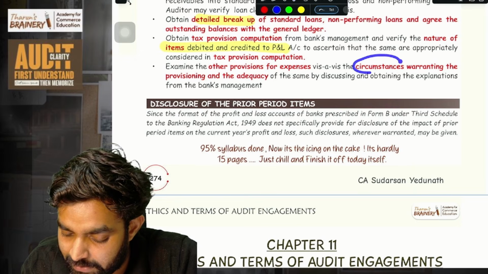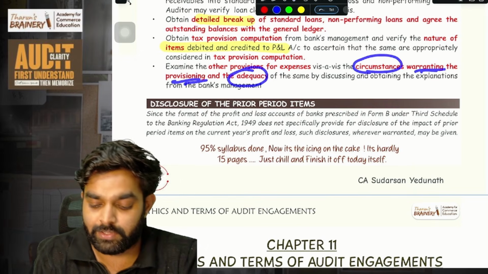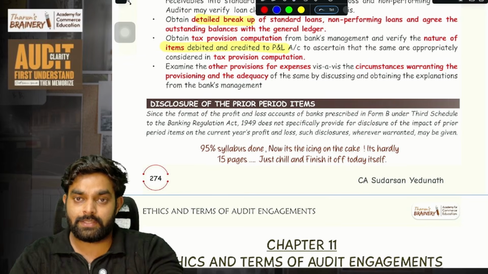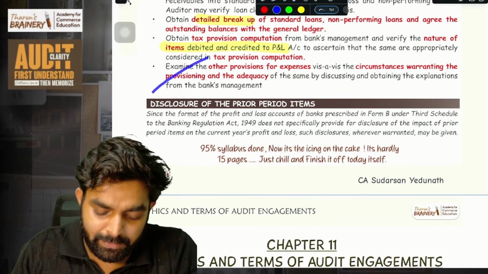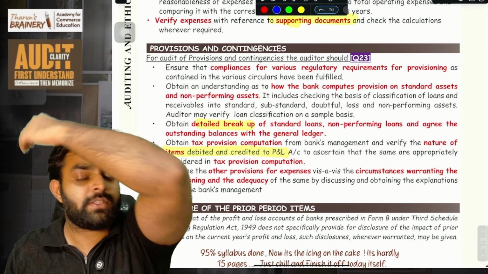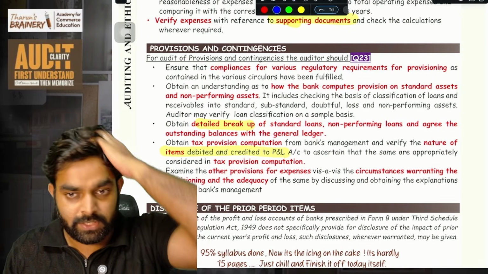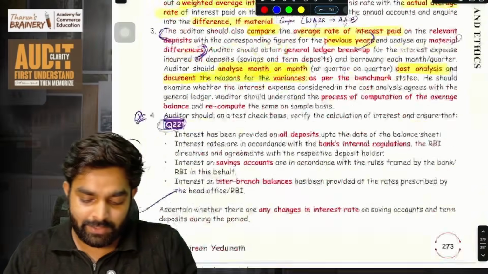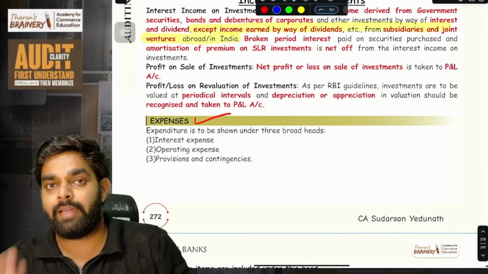Via this, that is the circumstances warranting provisioning and adequacy of the same by discussing and obtaining explanation from bank manager. What are the circumstances in which you put provision? It's very simple. Other provision bank is putting for expenses. On what all situations bank is putting that. Discuss it with bank. Simple. So these two things, it's okay. It seems still important, but I have anyways discussed.